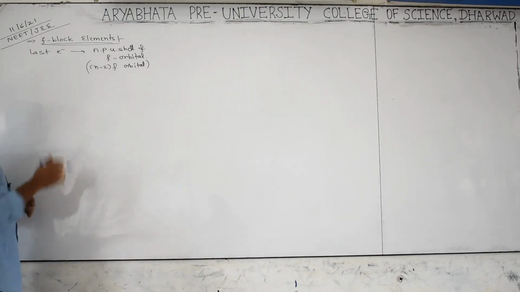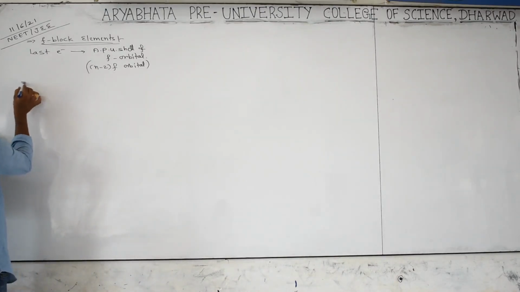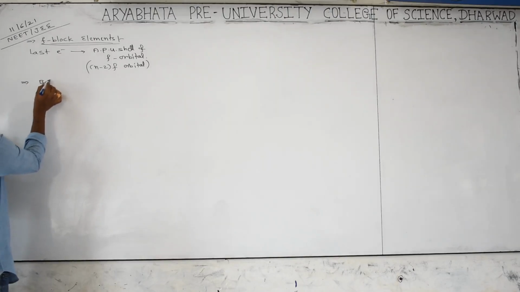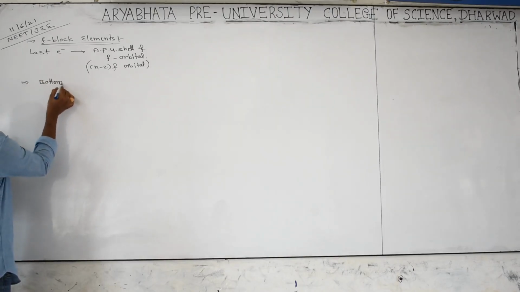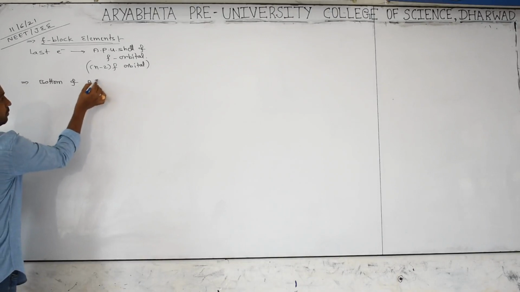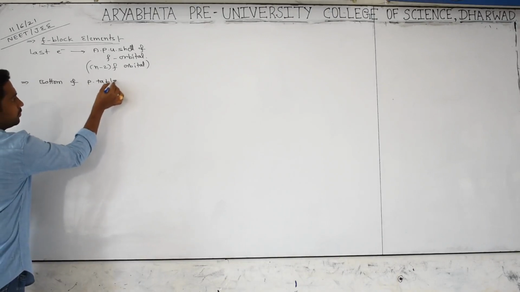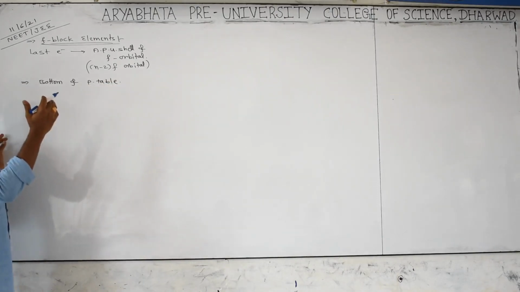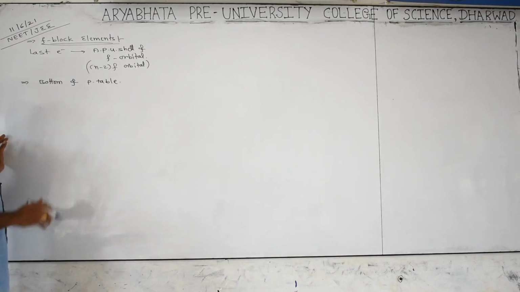So where are they present? They are present at the bottom of the periodic table. Under which group and which period they come, we can see.